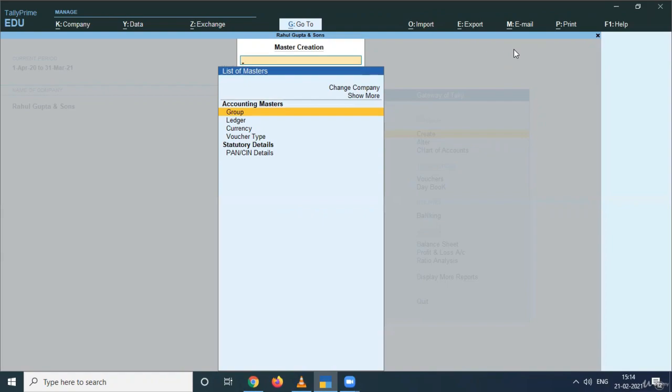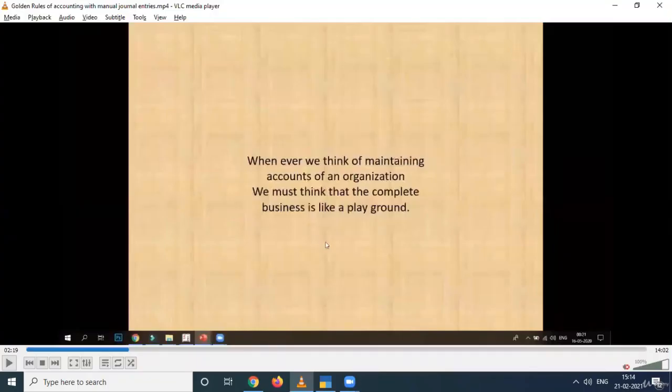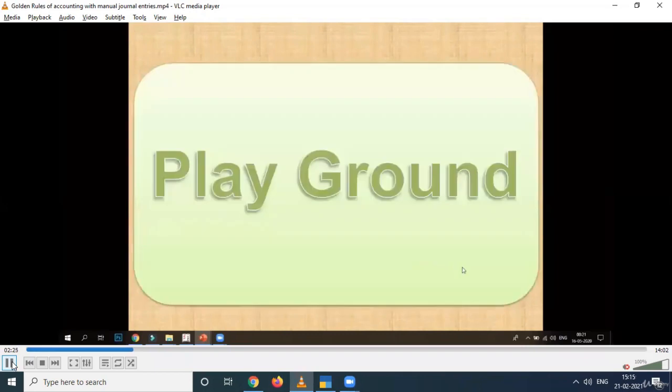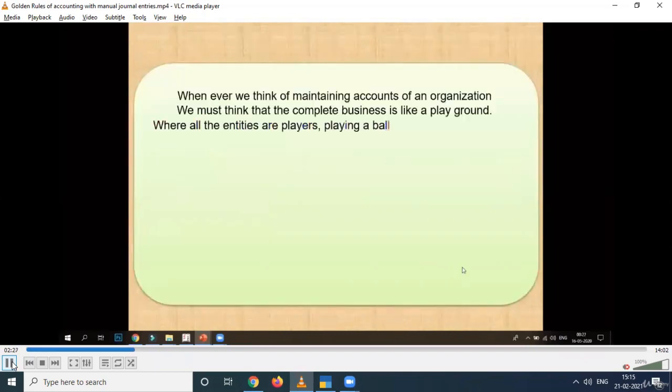For that, whenever we think of maintaining accounts of an organization, we must think that the complete business is just like a playground. So, when you think this whole business is just like a playground, you have to understand things like a simple playground in the business.